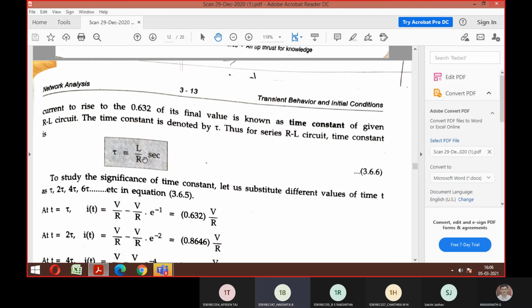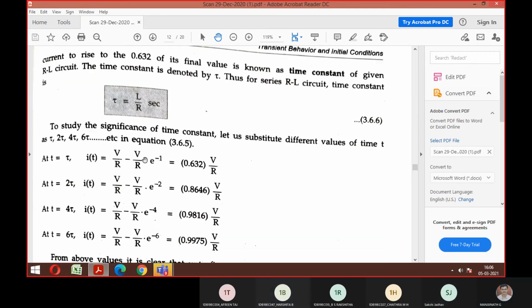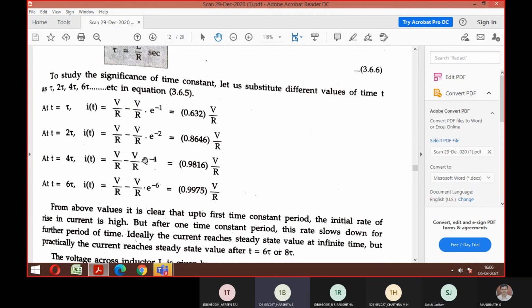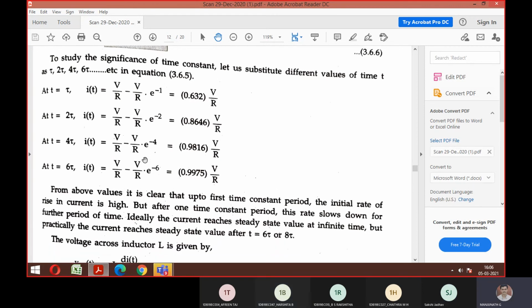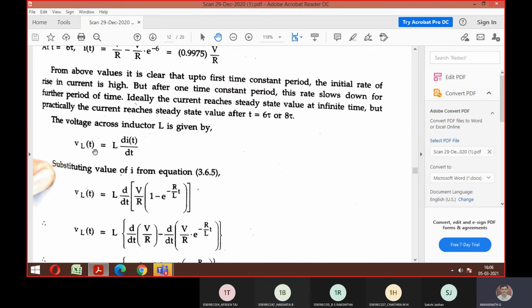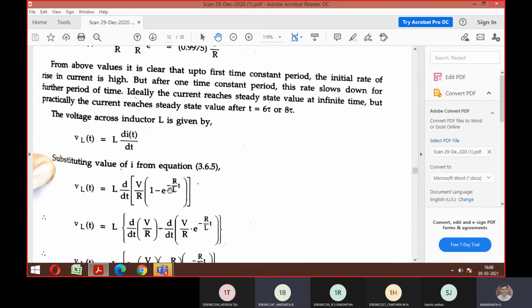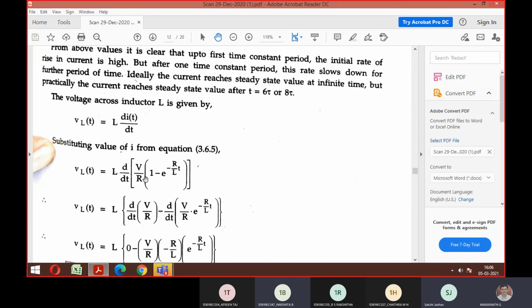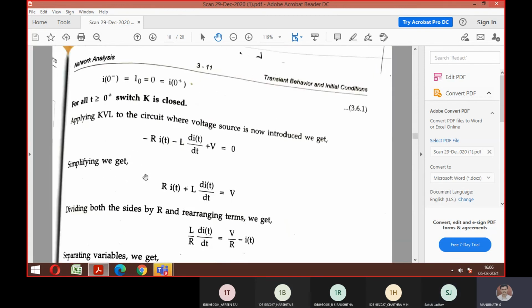Is it fine here? Okay, good. So let's move on. Now look here. I hope you remember this formula for the inductor that I showed at the beginning. This is the initial condition we have proved, right? So VL is equal to L into di by dt. Do you remember? So from this, I need to find my VL of t now. So whatever the answer of I of t you got from the above equation, just put it here. Understood?